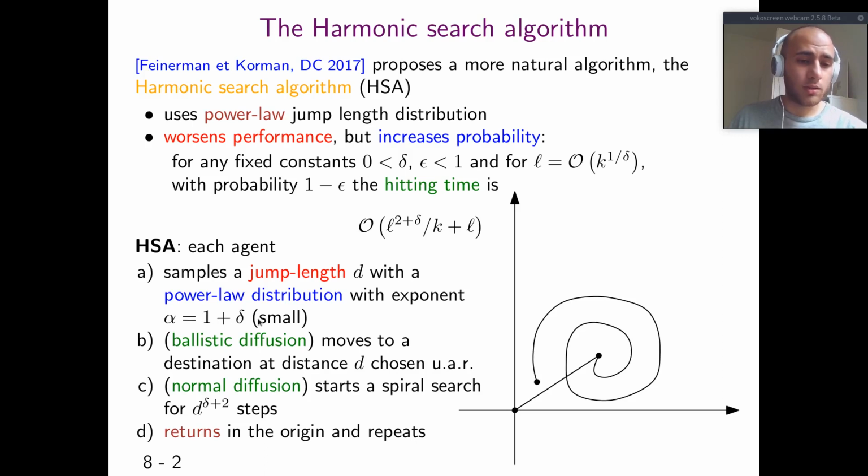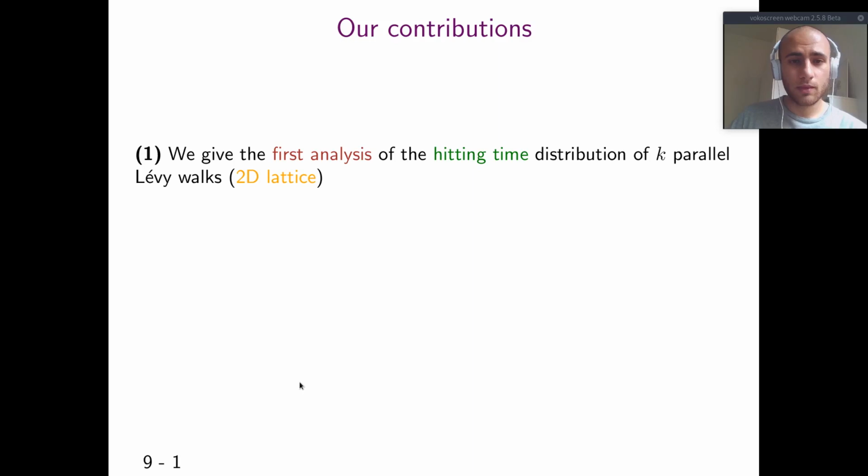There is no probability distribution corresponding to alpha equal to 1, so delta must be positive. Then it moves to a destination at distance d chosen uniformly at random and starts a spiral search for about d to the power of delta plus 2 steps, like in the picture. Then it returns to the origin and repeats.